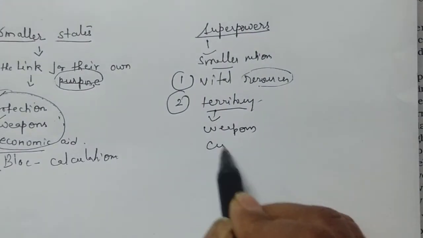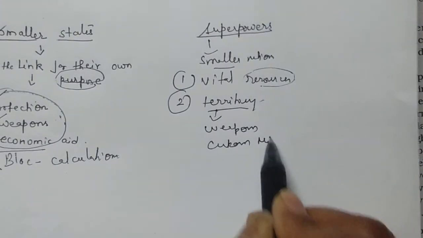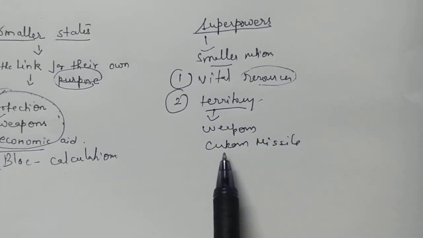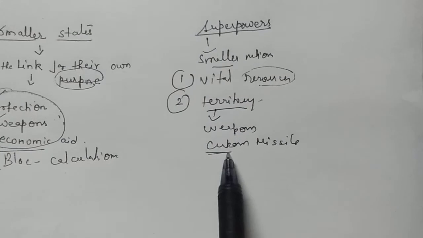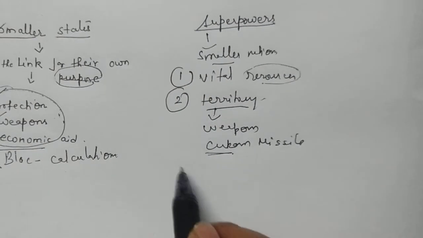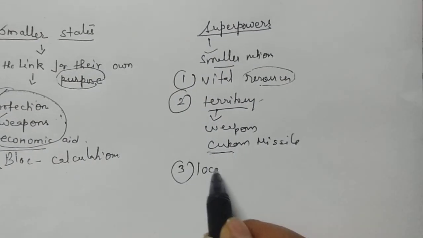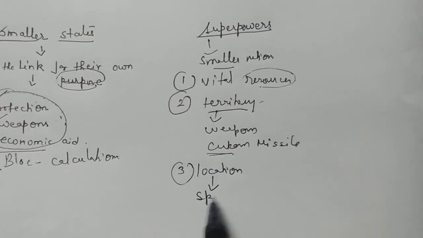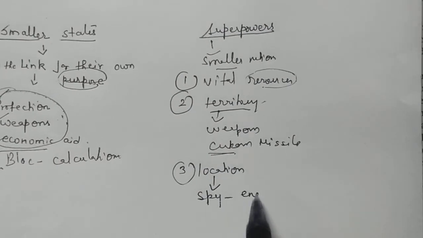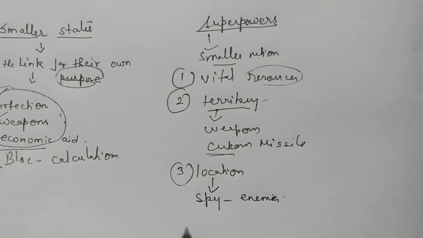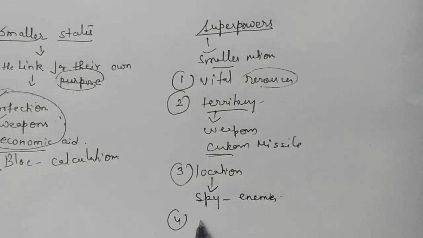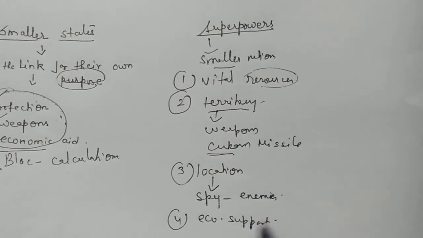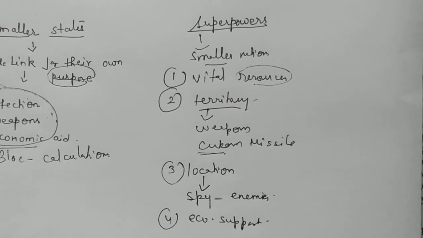Do you remember the Cuban Missile Crisis? Cuba was used by Russia and converted into its military base. Third, they would also get locations from which the superpower could spy on their enemies. And fourth, these smaller nations could provide economic support whenever the superpowers needed it.